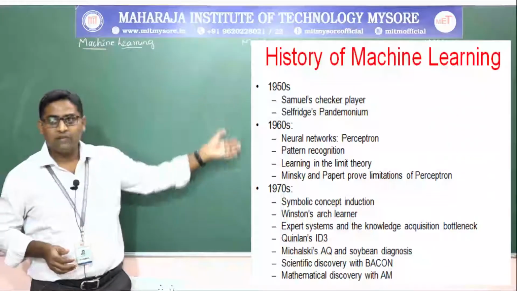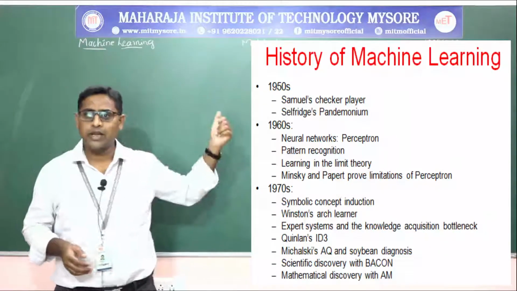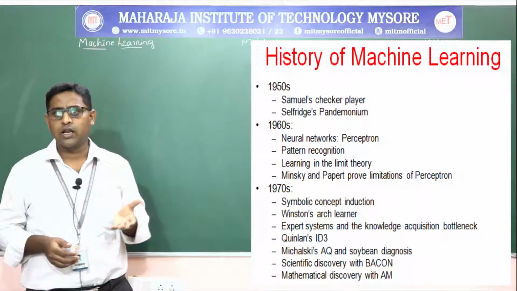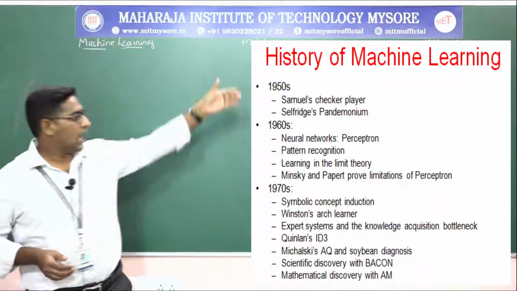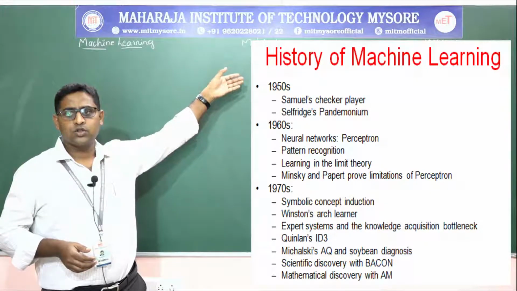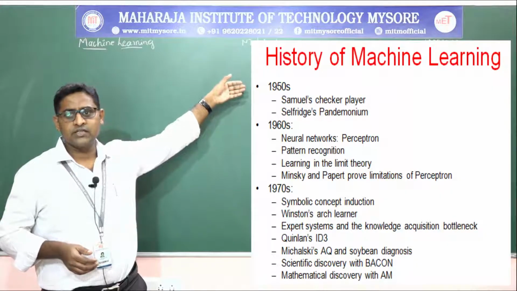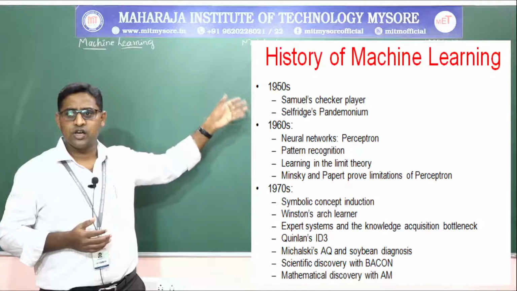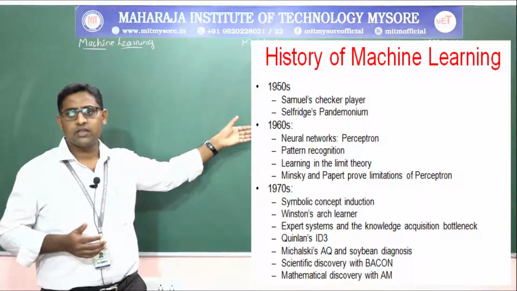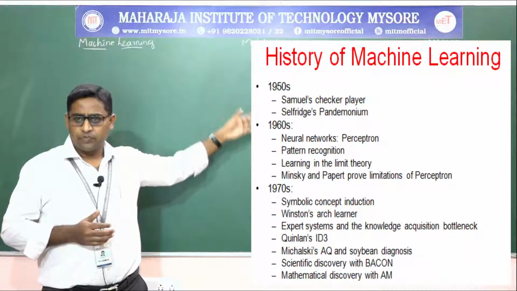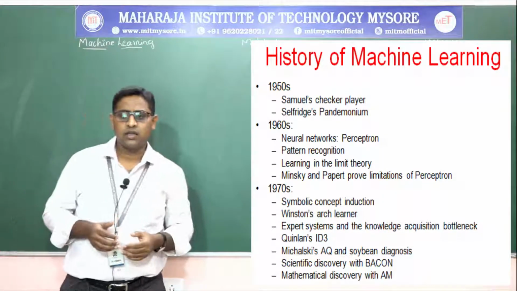Now if we check the history of machine learning from the 1950s to the 1960s, 1970s and up to the late 2000s, we started with the checkers game and so on in the 1950s, and in the 1960s neural networks, perceptron and pattern recognition and so on. In the 1970s, symbolic concept induction and so on, till the mathematical discovery with AM.